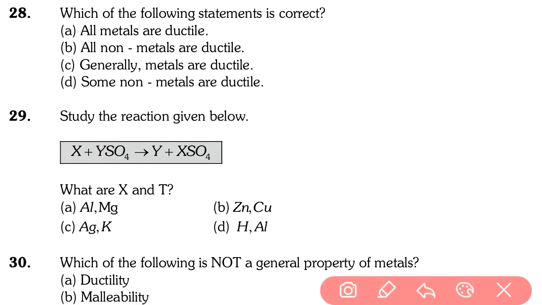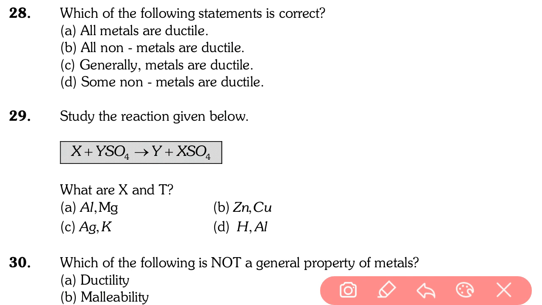Which of the following statements is correct? All metals are ductile. Yes, right. All non-metals are ductile. No, it is wrong. Generally metals are ductile. Yes. Some non-metals are ductile. Not. So which statements are correct?